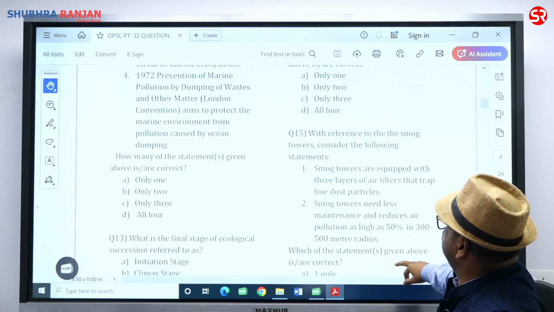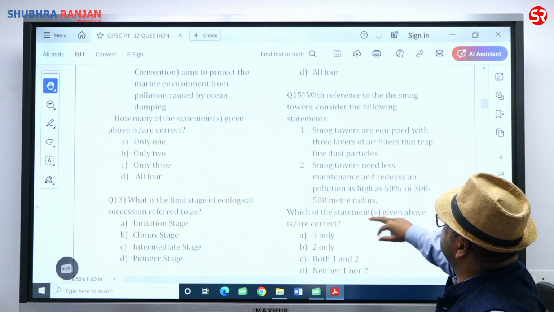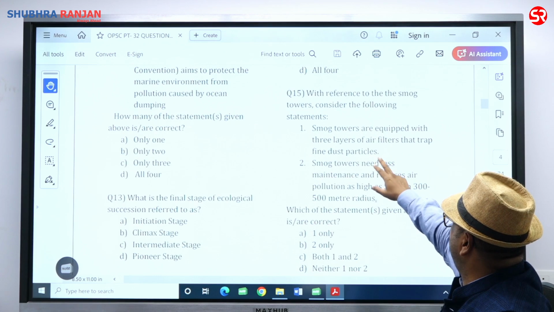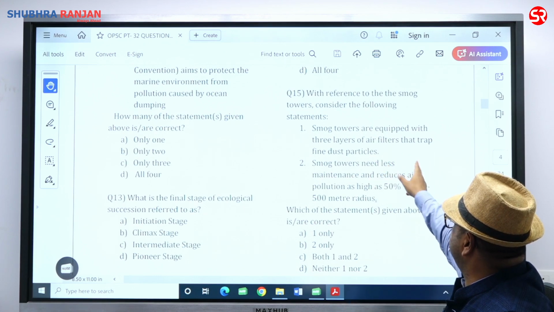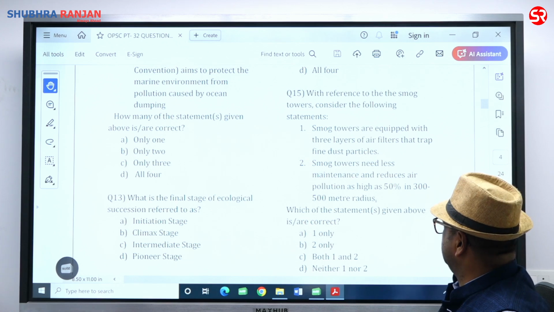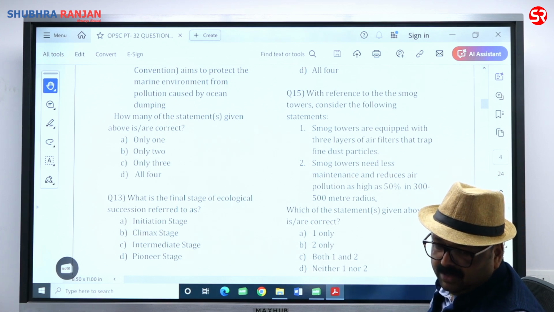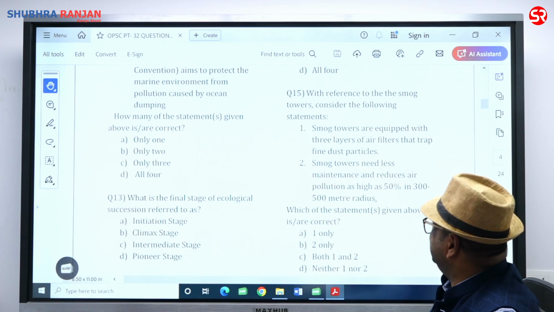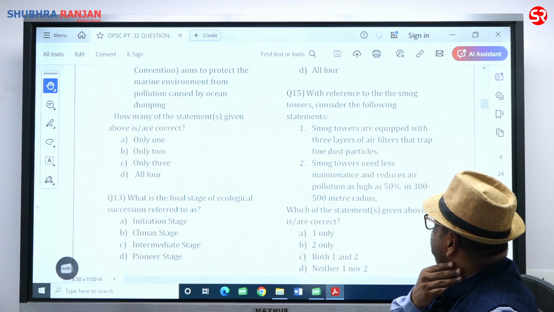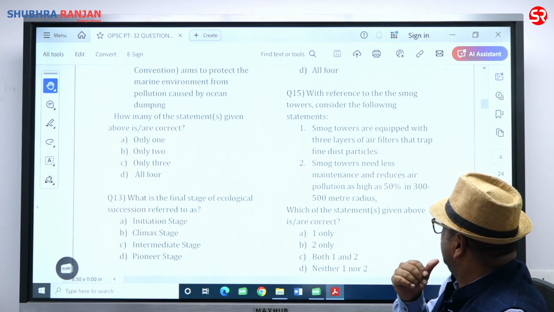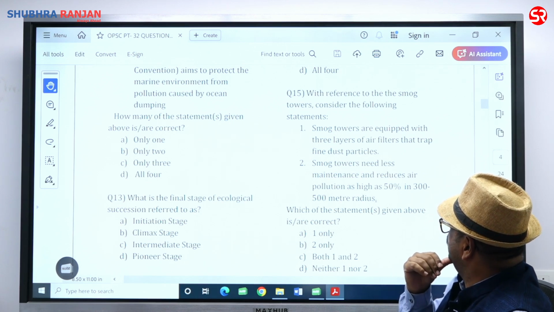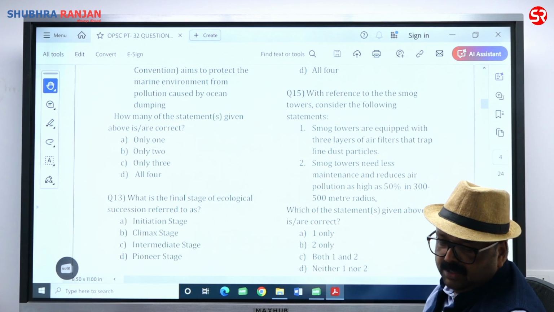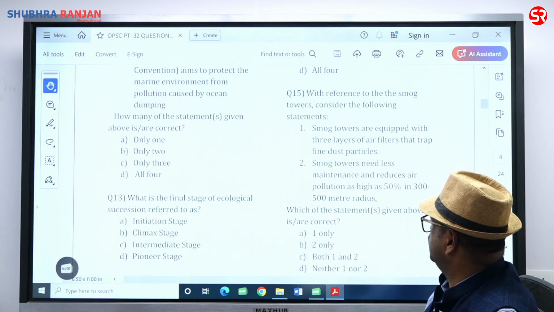With reference to the smog tower, consider the following statement. Smog towers are equipped with 3 layers of air filter that trap fine dust particles. Smog tower, सही बात है भाई. Smog towers are equipped with, but the 3 layer is problematic now. 3 layer of air filter. It's not only for solid particles, it is for chemicals also. The statement 1 is not perfectly correct.